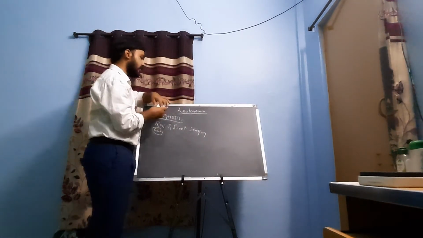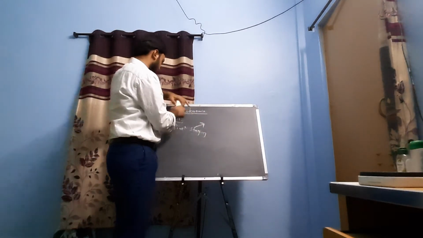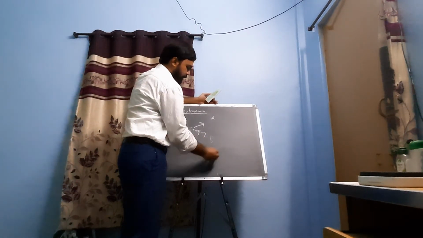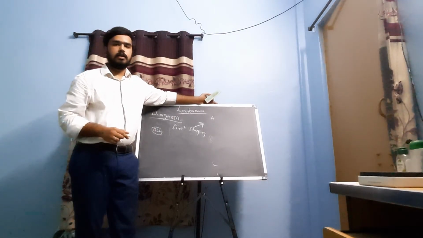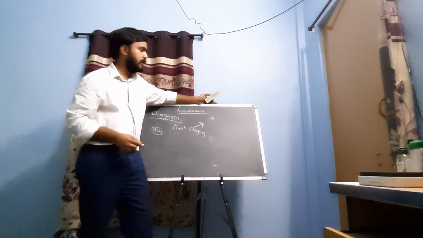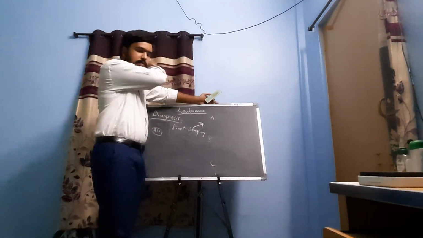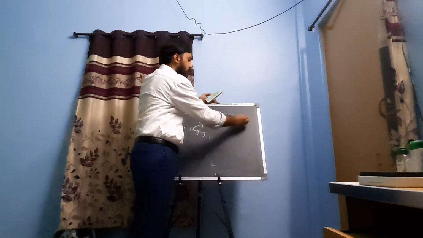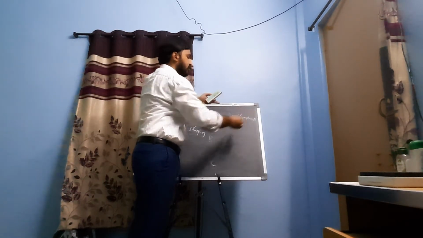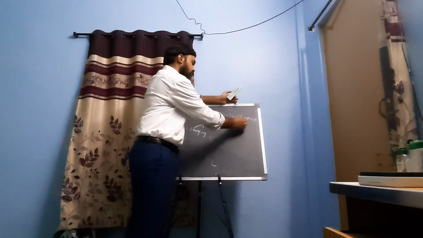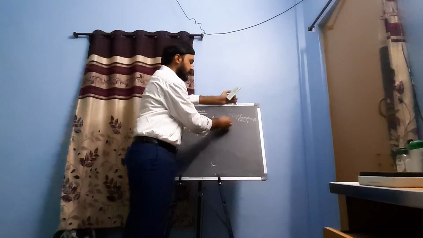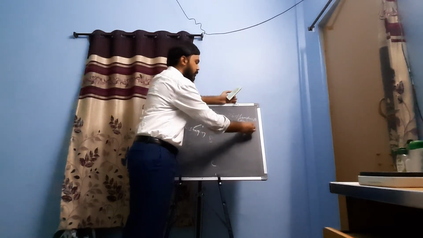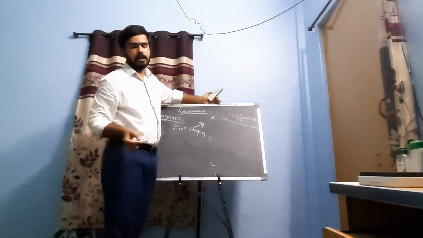Here Bennett staging can be into three: A, B and C. So Bennett staging, stage A: there is greater than 30% lymphocyte count, more than 30% lymphocytes in the bone marrow can be seen, greater than 1 lakh per microliter of blood, so circulating lymphocytes can also be more.